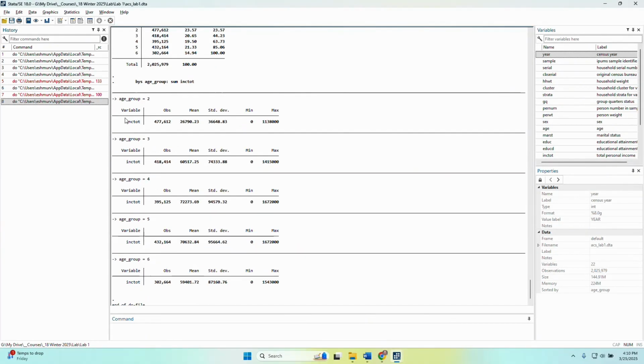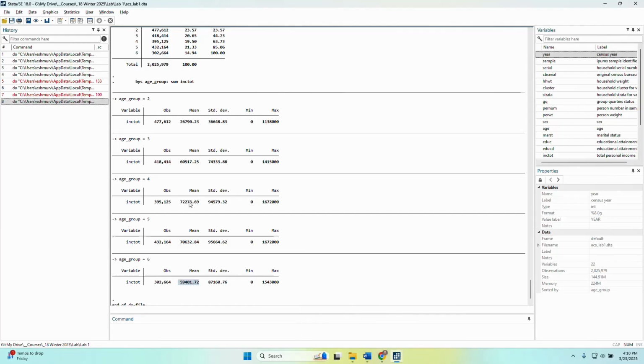So those between the ages of 18 and 29, their average income is $27,000. Those in their 30s is 60, in their 40s is 72, in their 50s is 70, and the 60s is 59. So notice that it's increasing and then it starts to decrease as you get later into your decades. So this would suggest that it's nonlinear.